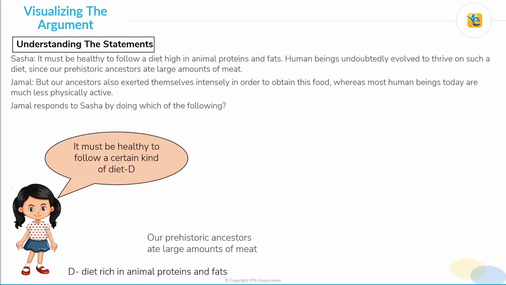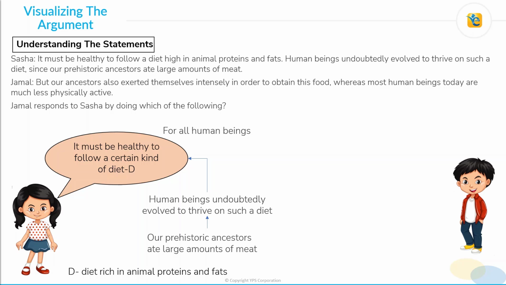She starts her reasoning from there: our prehistoric ancestors ate large amounts of meat, and therefore human beings undoubtedly evolved to thrive on such a diet. Based on that, she derives a conclusion for all human beings, that it must be healthy for all human beings to follow a certain kind of diet, that is, a diet which is rich in animal proteins and fats. So this is the argument given by Sasha.